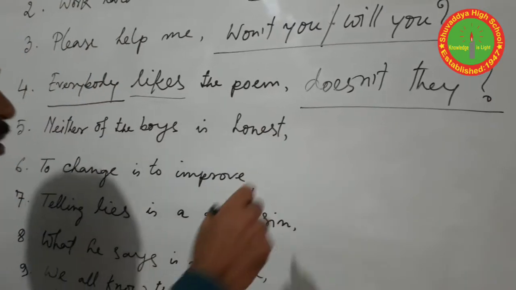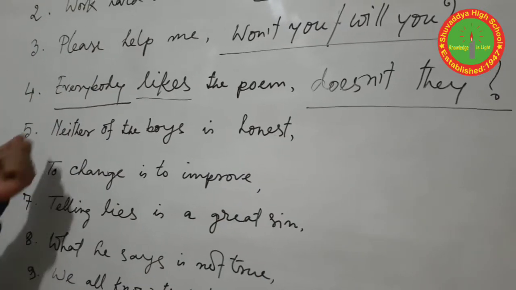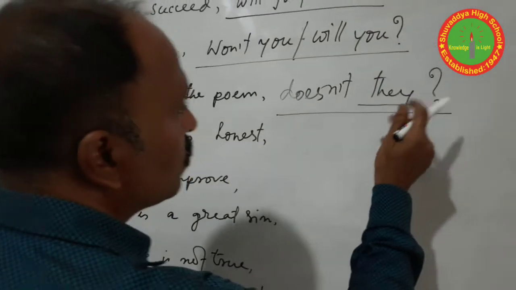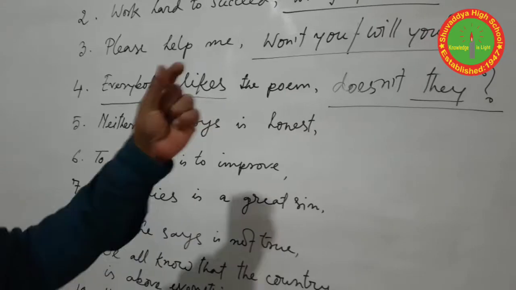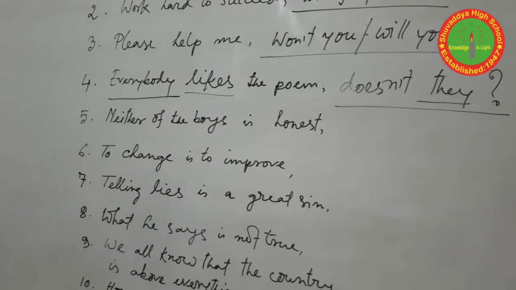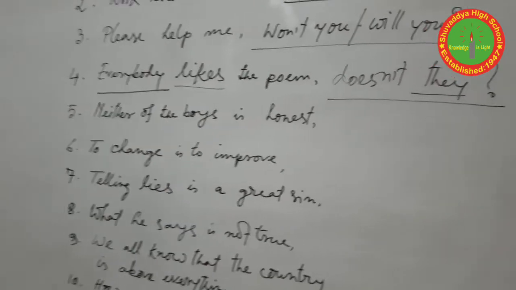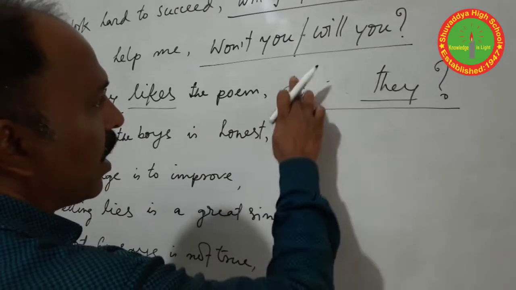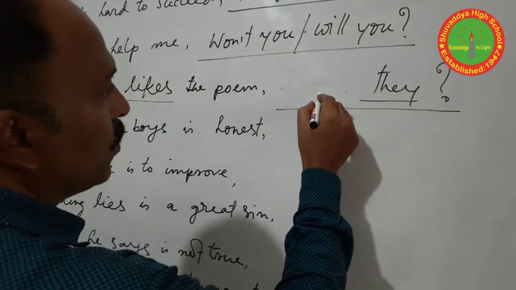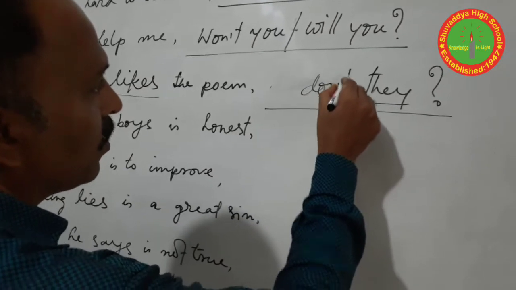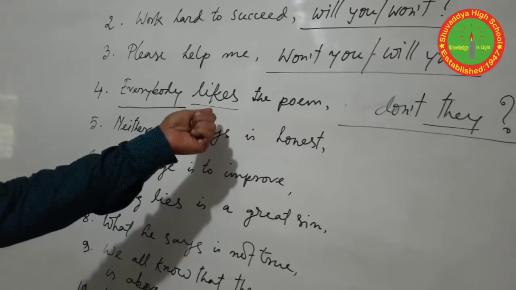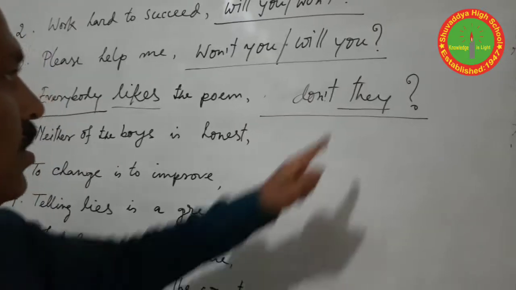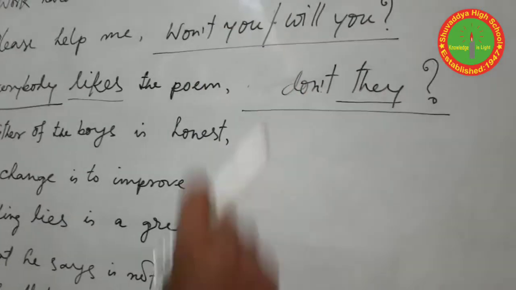What is wrong? We should never use the subject they after does. We should write do. So the correct answer for the sentence is don't they. Though there is the s or es at the end of the verb, we don't use does because of the subject they. Okay?